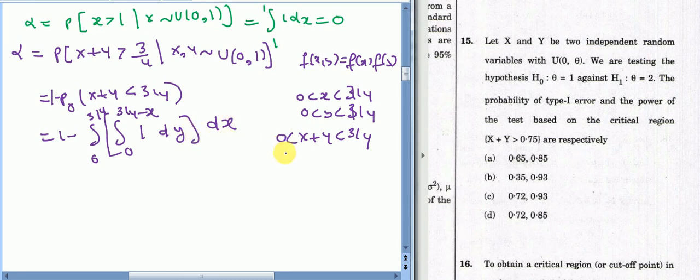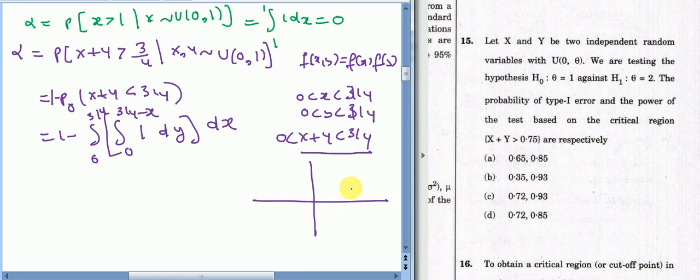Now for y, since we know that the minimum limit that y can have is 0, we cannot say that 3 by 4 is the upper limit for y. It has to be less than 3 by 4 minus x by this inequality. When x plus y is less than 3 by 4, then when we take x from the left hand side to the right hand side, y is less than 3 by 4 minus x.